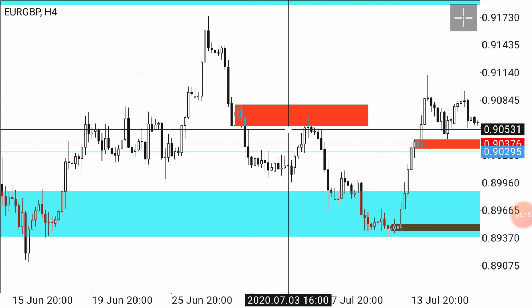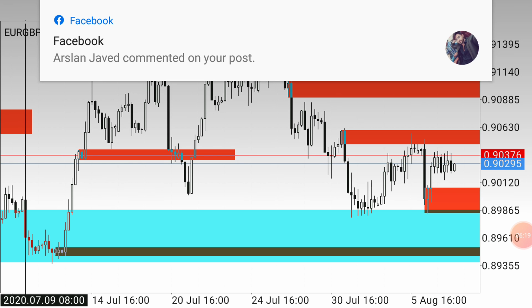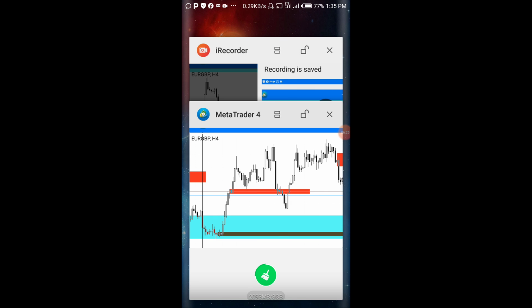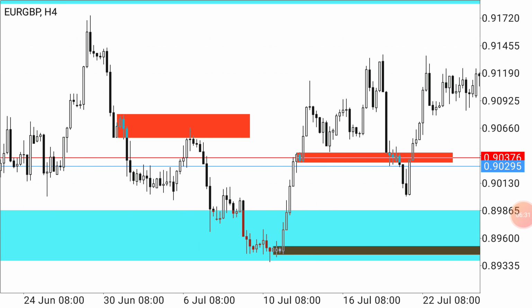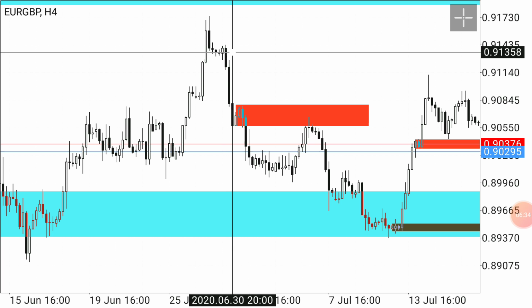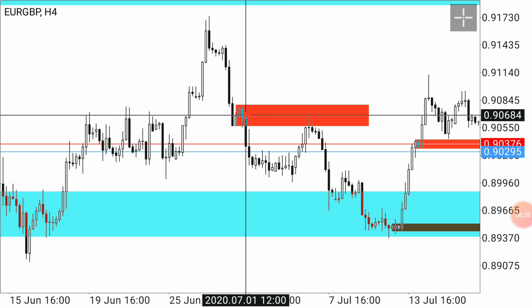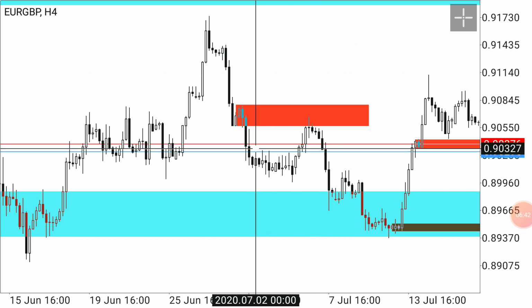You can see that the market made a drop pair. The market made drop, base, drop, and I just made a zone here, and see what the market did.